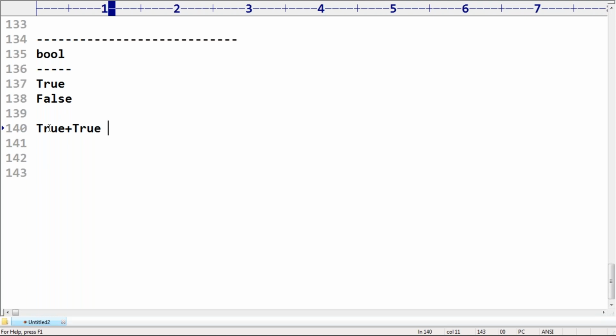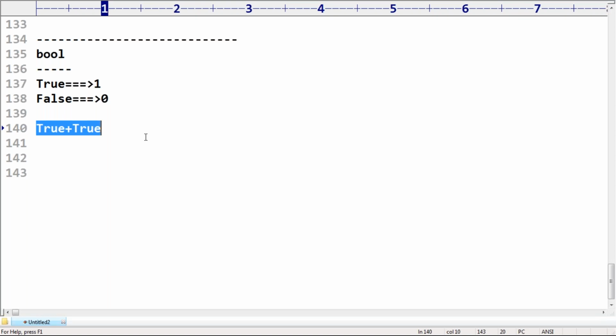Whenever we use a Boolean value inside an arithmetic operator, the internal value is going to be considered. True means 1, False means 0. Remember that. 1 plus 1, its value is 2. Internally, Python represents True as 1 and False as 0.